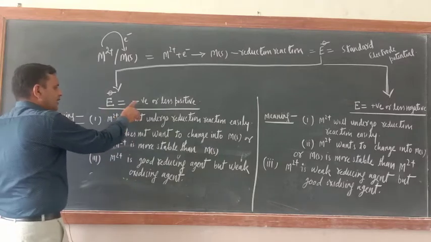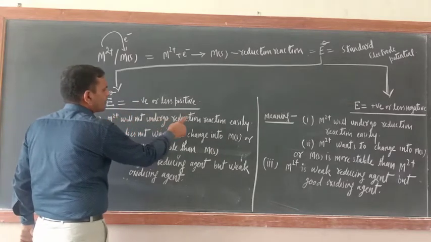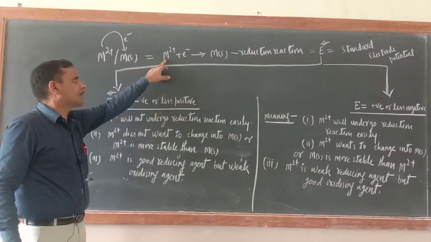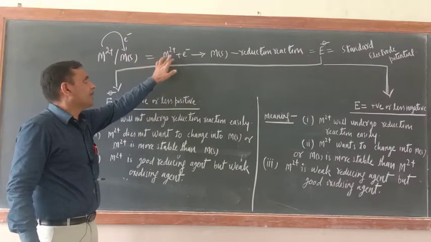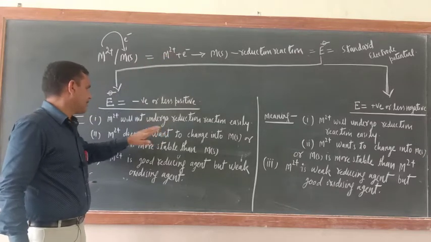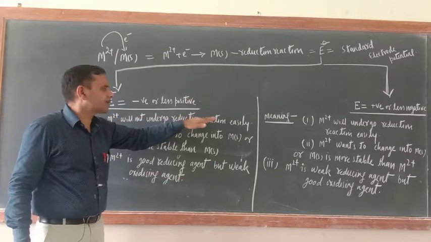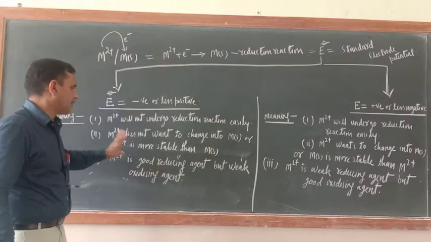So if the electrode potential value is negative, M2+ will not undergo the reduction reaction easily, which means this reaction will not proceed easily. Now see, in this reaction M2+ is gaining one electron, so M2+ will not undergo the reduction reaction easily. Okay, it means M2+ doesn't want to gain electrons.